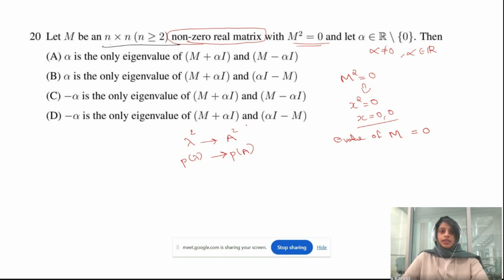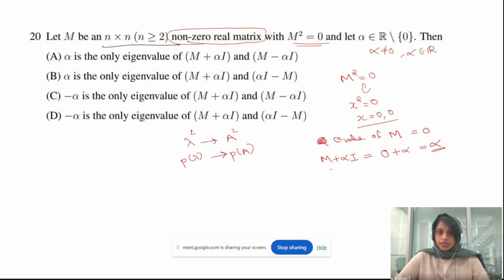So similarly here, M plus alpha I is a polynomial generated from the matrix M. So if 0 is the eigenvalue of M, what will be the eigenvalue of M plus alpha I? Just substitute instead of M its eigenvalue, 0 plus alpha, which is equal to alpha. So alpha will be the eigenvalue of M plus alpha I.